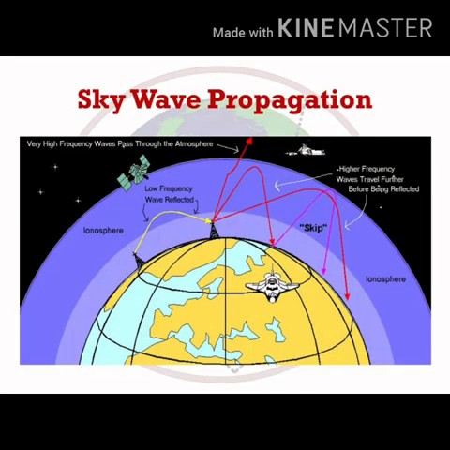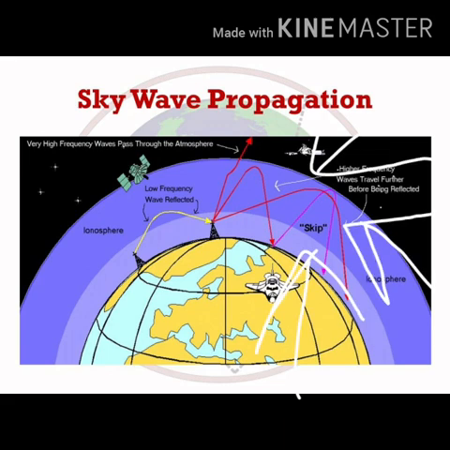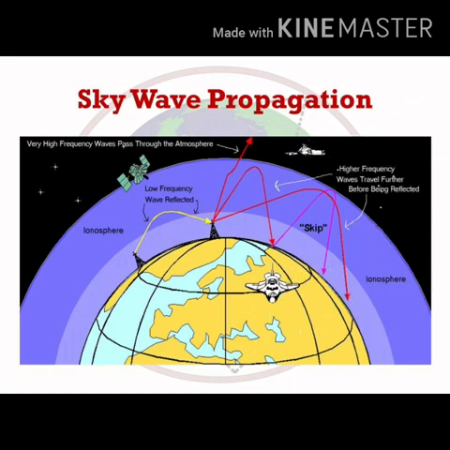As you can see in the figure, the waves with frequency above 30 MHz, the lines shown in red, go out of the earth and do not come back. And the ones with less than 30 MHz get reflected within the ionosphere and are received by the receiver. But we always say that every problem has a solution.